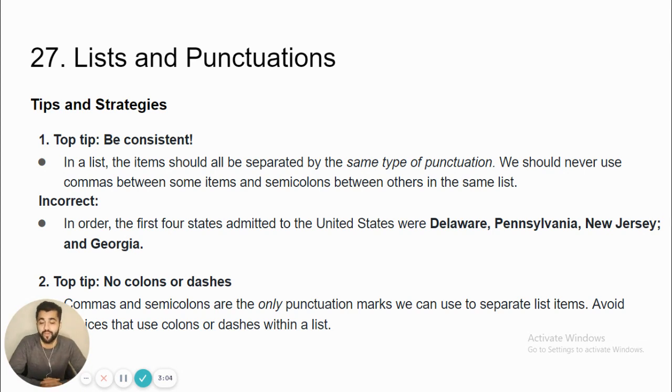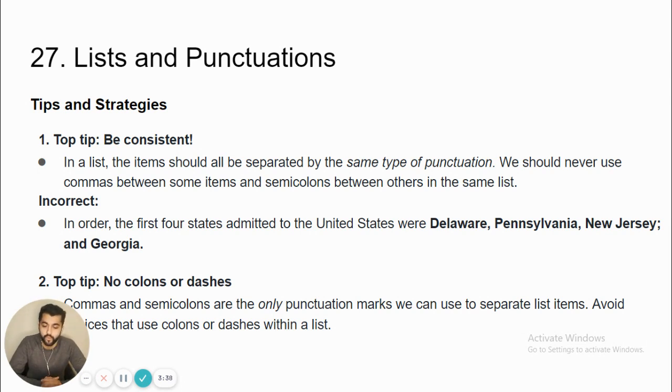Okay, so what are the tips and strategies? Number one, be consistent. In a list, the items should all be separated by the same type of punctuation. We should never use commas between some items and semicolons between other items in the list. Okay, so the incorrect sentence is, in order the first 4 states admitted to the United States were Delaware, Pennsylvania, New Jersey; and Georgia, right? Here we have used commas because it's a simple list, but we have used a semicolon after New Jersey. It should be a comma.